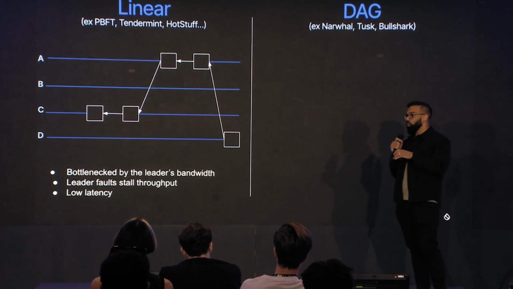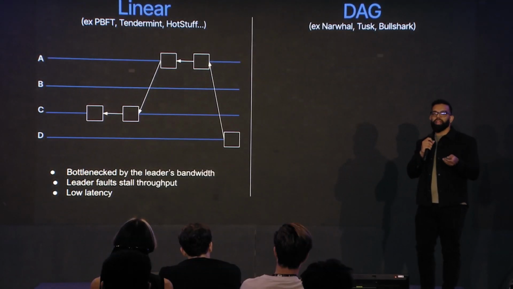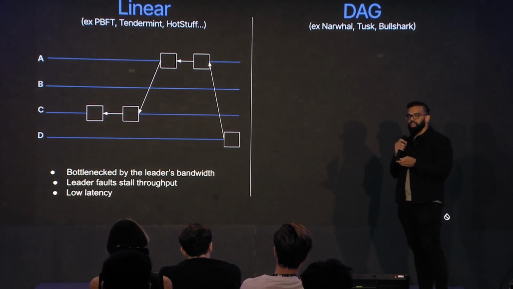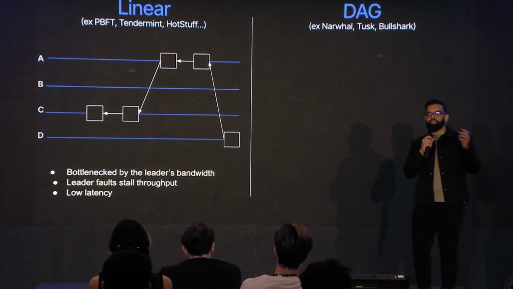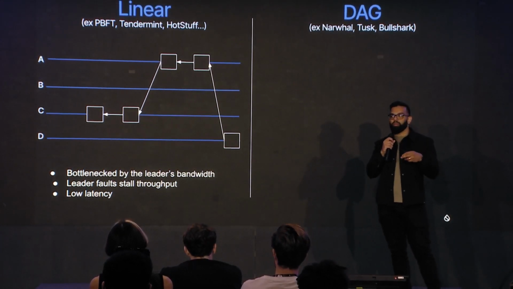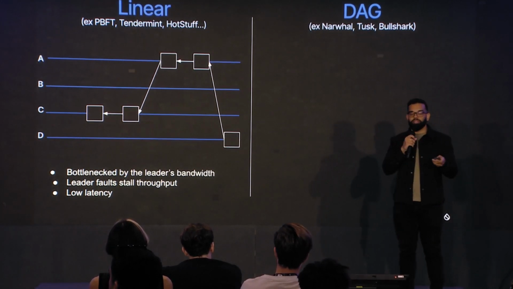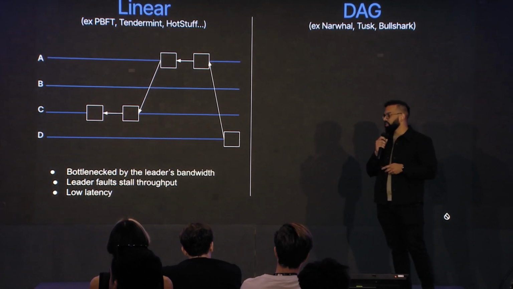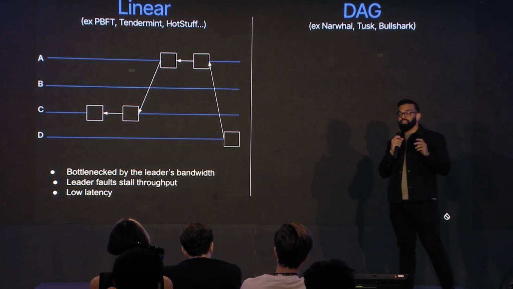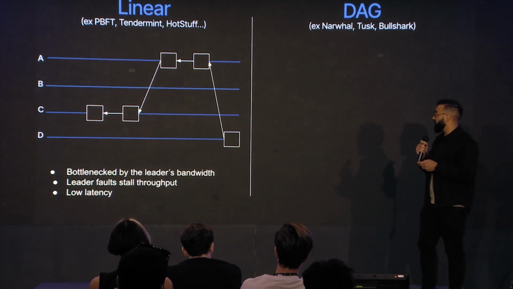You also have the property that the network has to be strongly connected with the leader. If the leader crashes, the rest of the network has to elect and agree on a new leader. This can be pretty complex and time consuming, and during this time the network is unable to process new transactions, so throughput stalls. But what this does offer is low latency. So what to take away from this? Linear-based protocols: low throughput, low latency.